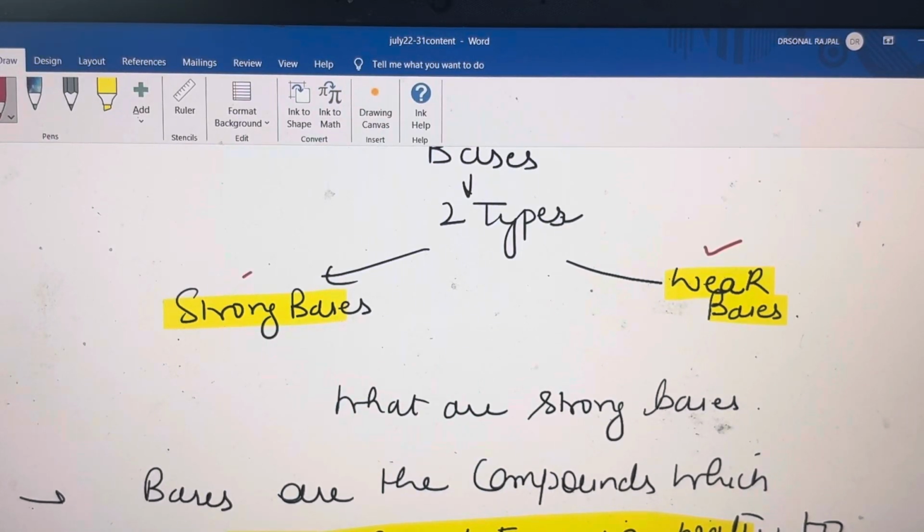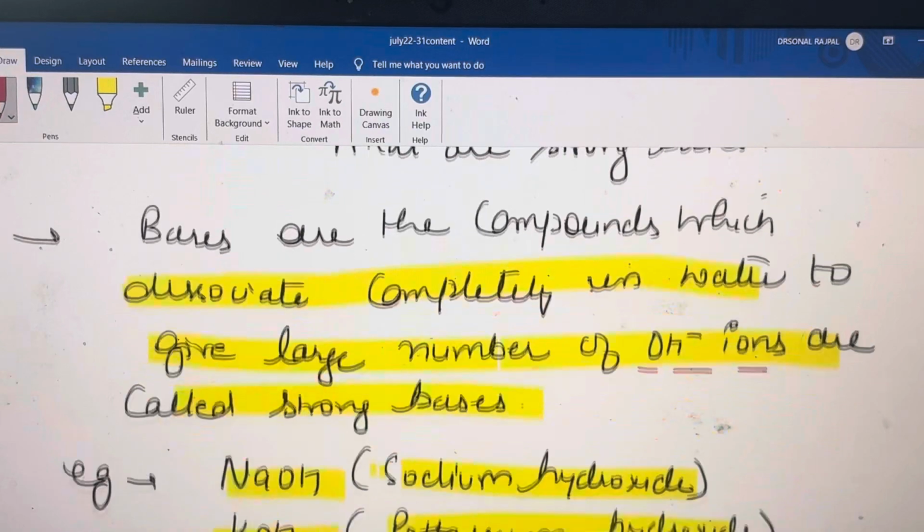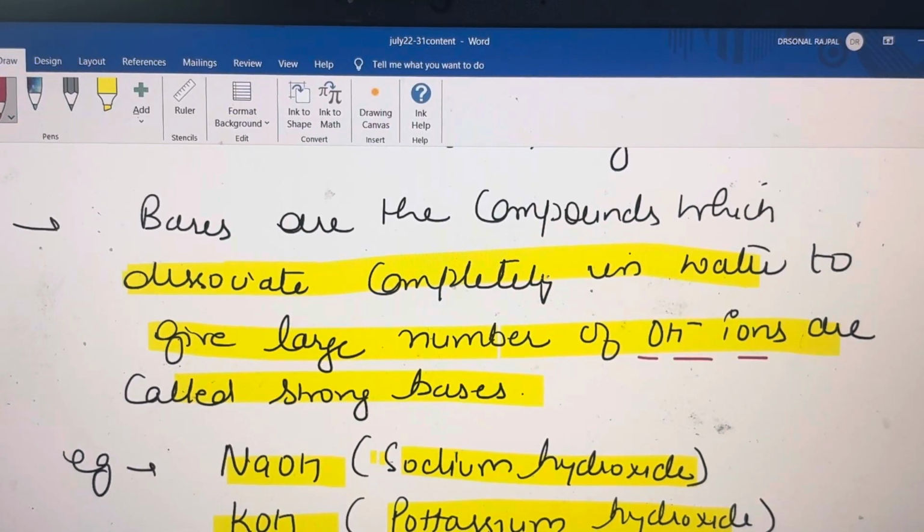What is a strong base, students? Strong bases are those which dissociate completely in water to produce a large number of OH negative ions. These are called strong bases.